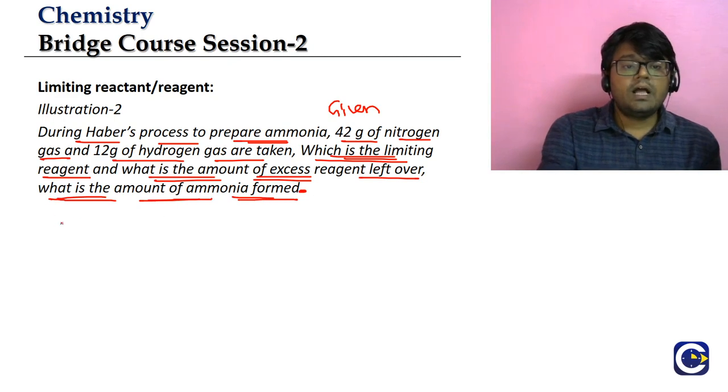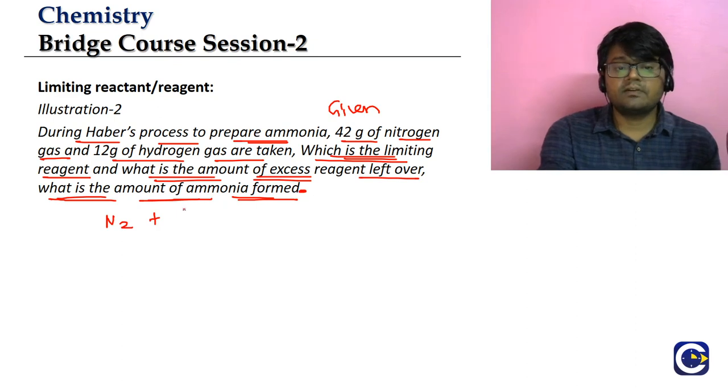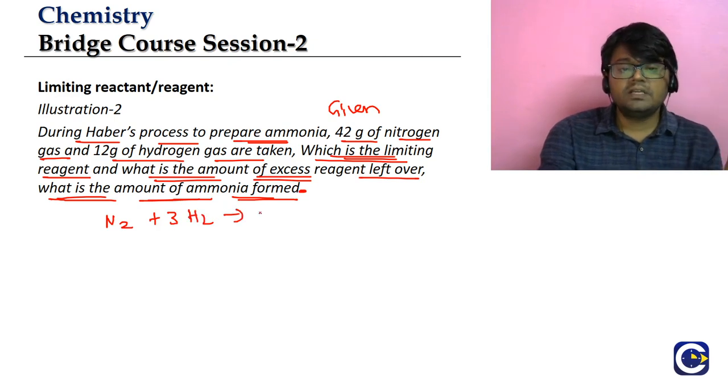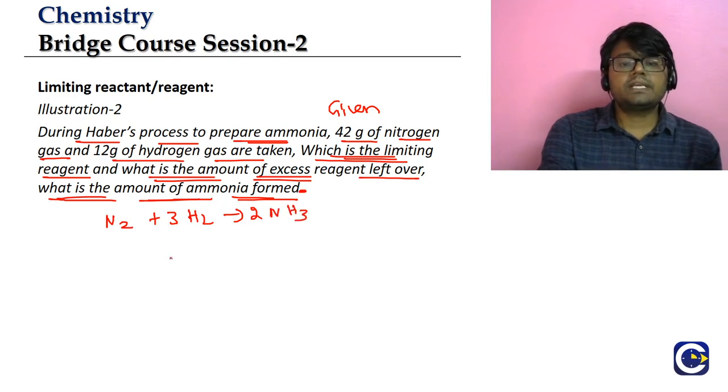Now I will write the balanced equation and I want you guys to try. I'll give some time in between so that you can work it out. So N2 plus 3H2, I am not using the gas symbol because we know that all these substances are gases. N2 plus 3H2 gives rise to ammonia.